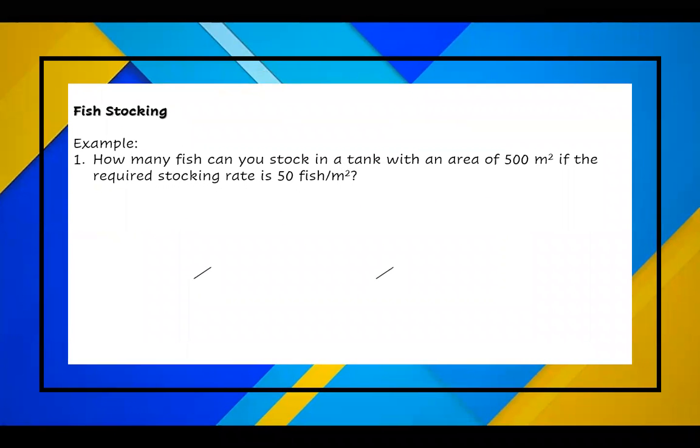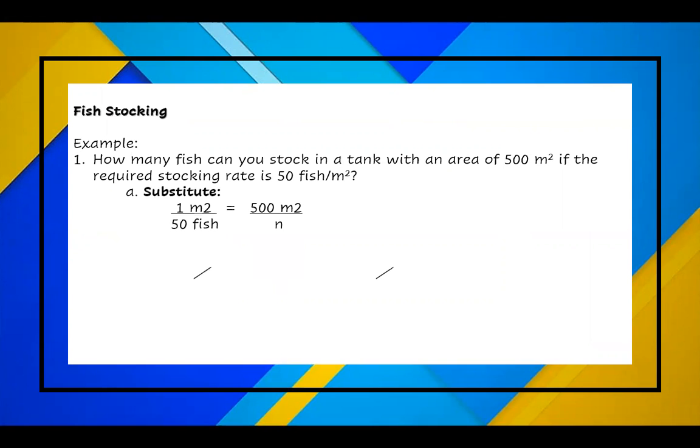Next, we're going to talk about fish stocking. We have here an example. How many fish can you stock in a tank with an area of 500 meters squared if the required stocking rate is 50 fish per meter squared? To substitute, we have 1 meter squared divided by 50 fish equals 500 meters squared divided by n. Again, we're going to apply cross multiplication.